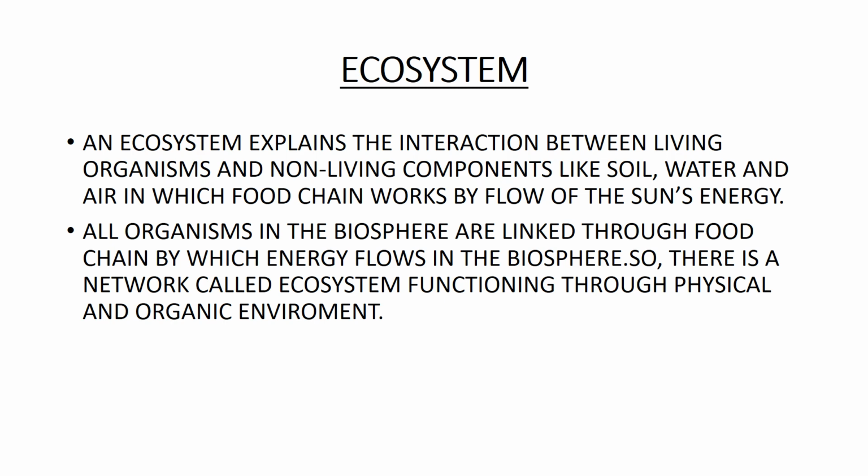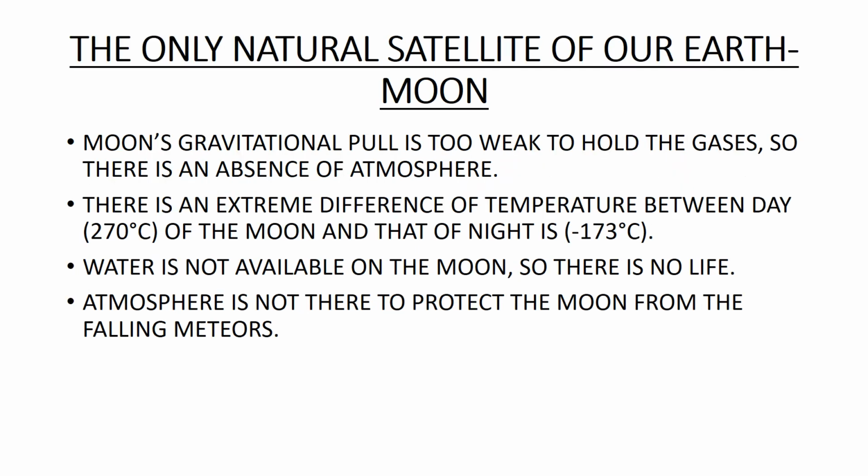Ecosystem. An ecosystem explains the interaction between living organisms and non-living components like soil, water, and air, in which the food chain works by the flow of the sun's energy. All organisms in the biosphere are linked through the food chain by which energy flows in the biosphere. So there is a network called the ecosystem functioning through physical and organic environment.